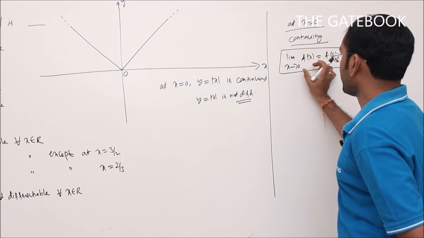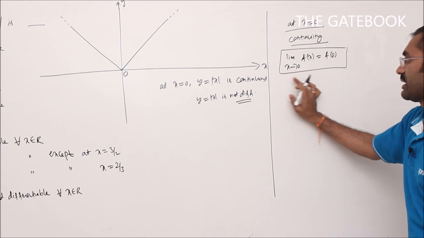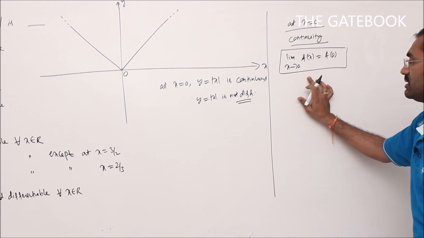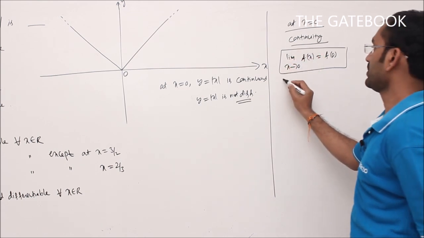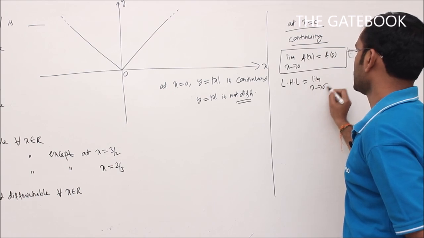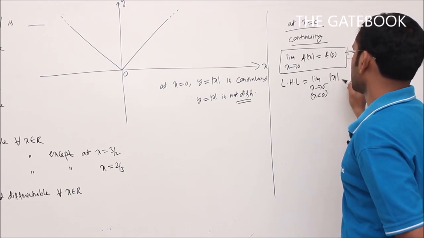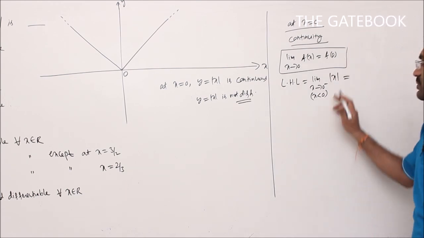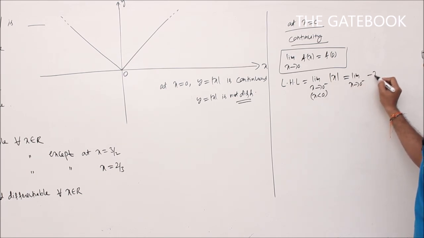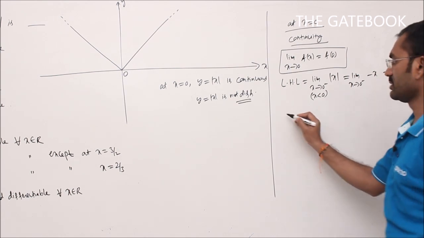Now, to check this condition, first we have to find out the limit value. To find the limit value, you have to find out the left hand limit and the right hand limit. If the left hand limit and right hand limit both exist and are equal to the same number, then only that limit value exists. What about the left hand limit here? Left hand limit is limit x tends to 0 minus, means x less than 0, mod x. When x less than 0, what is the mod x value? We know that it is minus x, so we will get minus 0, means 0 only. That is the left hand limit value.